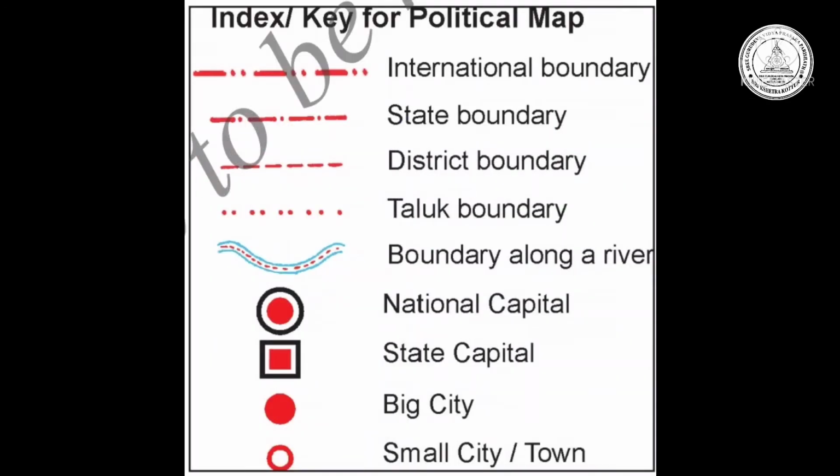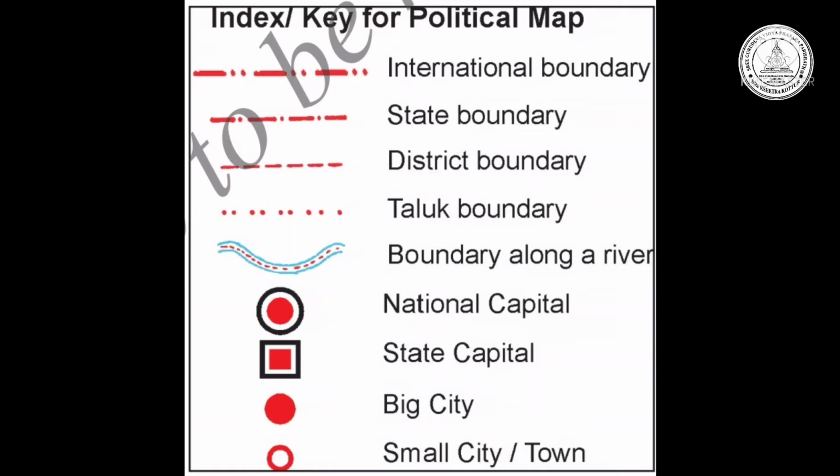In a political map, we find some important index or keys. Those are in red color. See, some of the shapes or symbols are different from one another. Those are international boundary, state boundary, district boundary, taluk boundary, boundary along a river, and national capital, state capital,